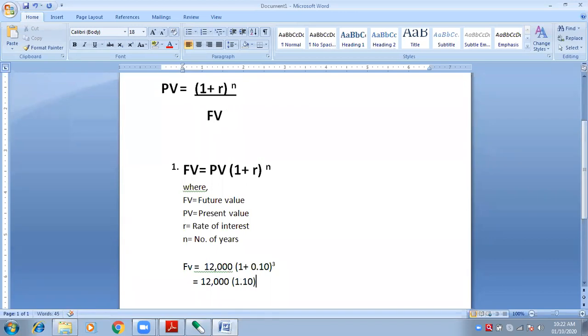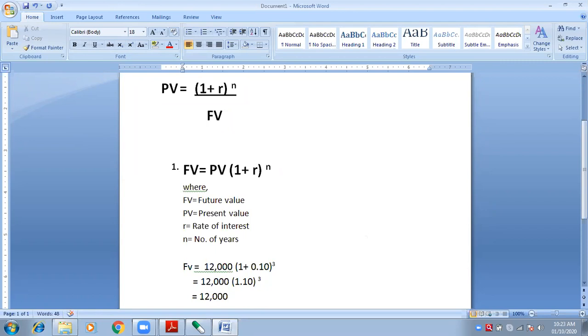1.10. Yes. So we solve the bracket first. So 1.10 in the bracket only, raised to 3. Is it okay? Yes. So the next step is 12,000 the same again.